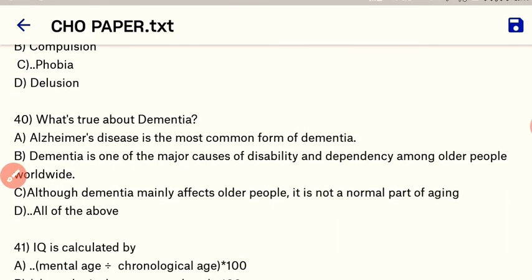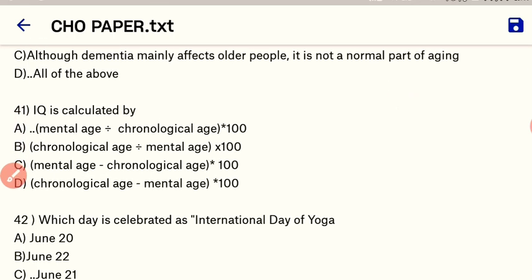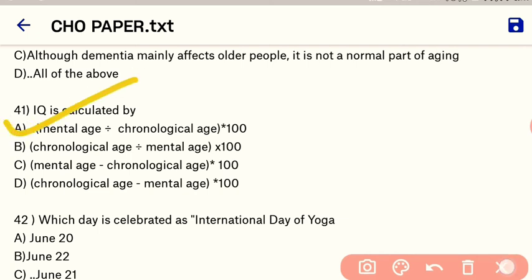Next question. What is true about dementia? So here Alzheimer's disease is the most common form of dementia. Dementia is one of the major causes of disabilities and dependency among older people worldwide. And although dementia mainly affects older people, it is not a normal part of aging. So here these three options are correct. Okay. So here our right answer is all of the above. D is the correct answer. Next question. IQ is calculated by, so here our right answer is mental age divided by chronological age into 100. Okay. A is the correct option.